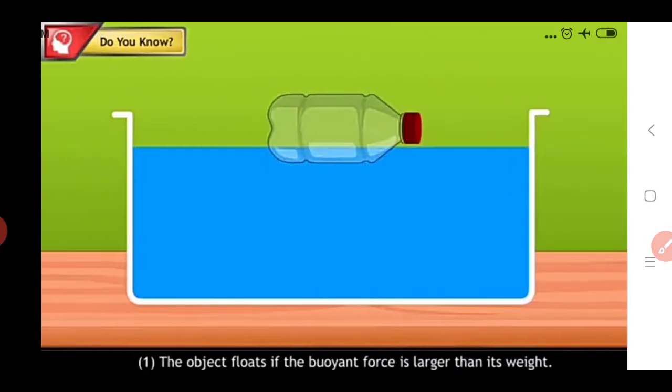If we compare the magnitude of the buoyant force with the weight of that object, by comparing the weight and the buoyant force we can identify all these three things. The first condition is that the object floats when the buoyant force is larger than its weight.